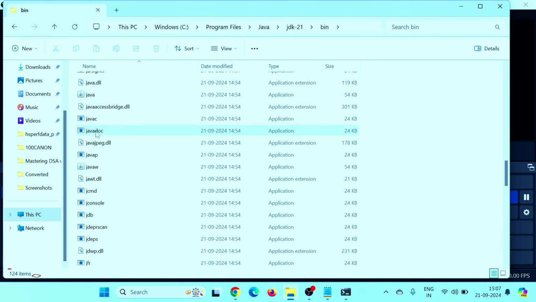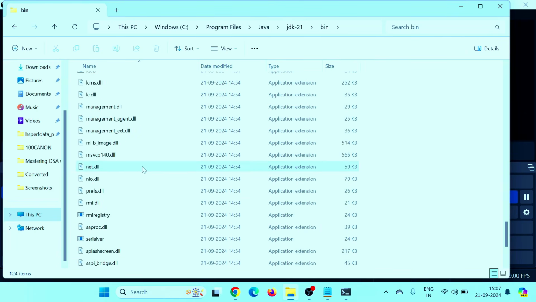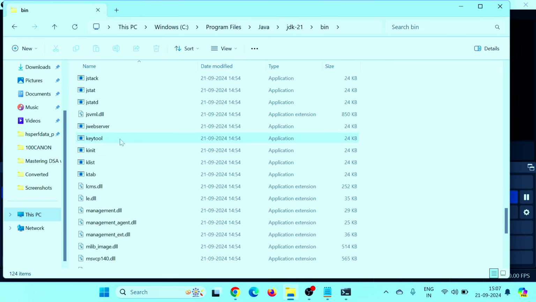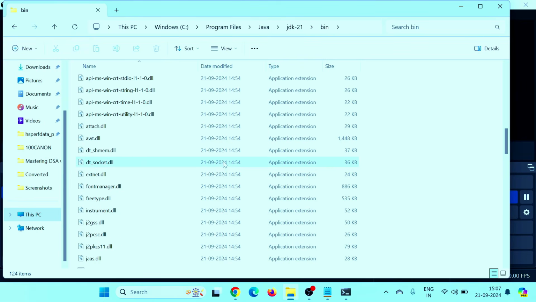Within this, in the bin folder, we have those executables. I'll show you. See, java, javac, the compiler. We have jar also in this. We have javadoc also. We have jlink also, jshell also. I will show you all these things one by one in detail in later videos. But for now, that's it.